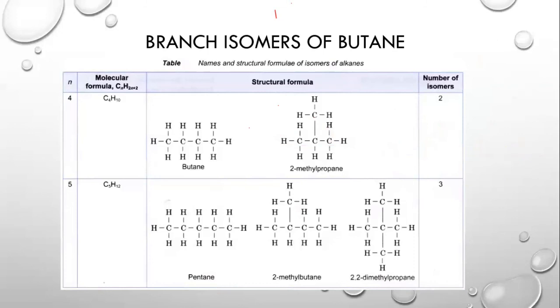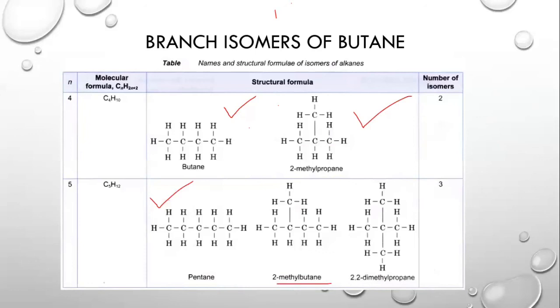In our syllabus, we only have butane. We don't have to draw any more structures, and butane has only these 2 isomers. The first one, this one, and the second one. Other isomers can be given to you. Let's take an example of pentane. Pentane has 5 carbons. This is the basic isomer. This is the branched isomer.